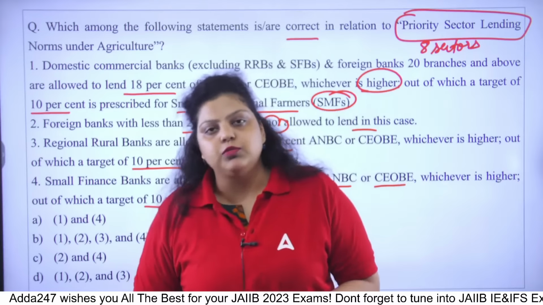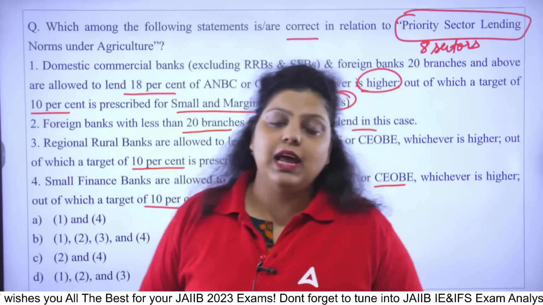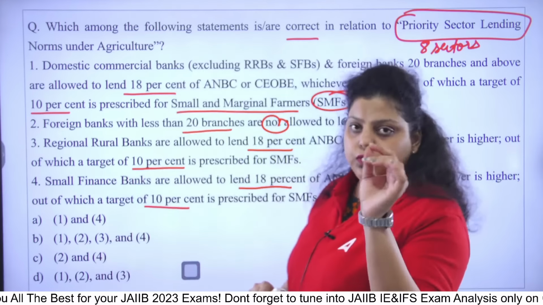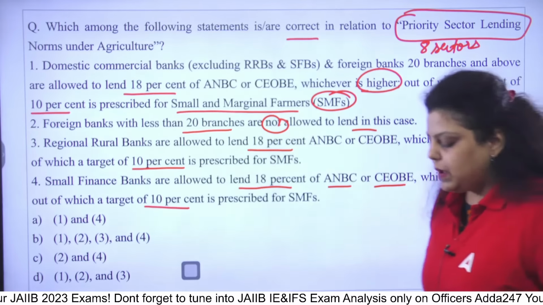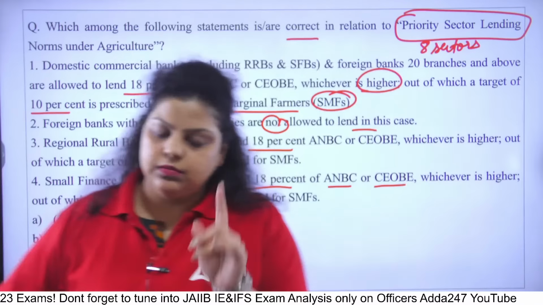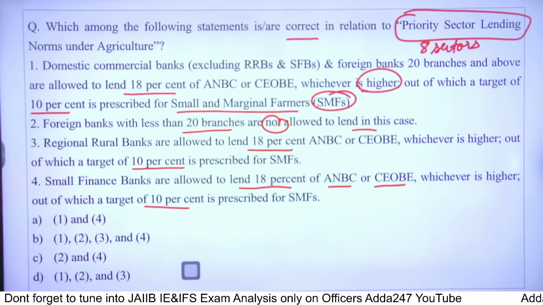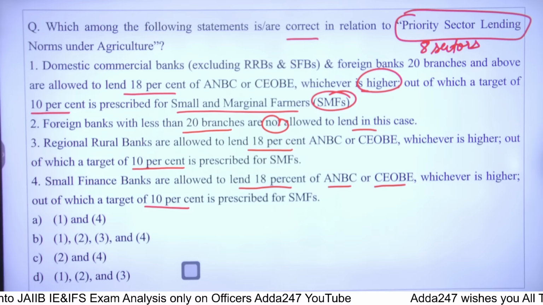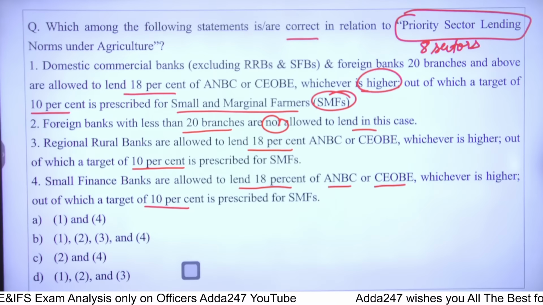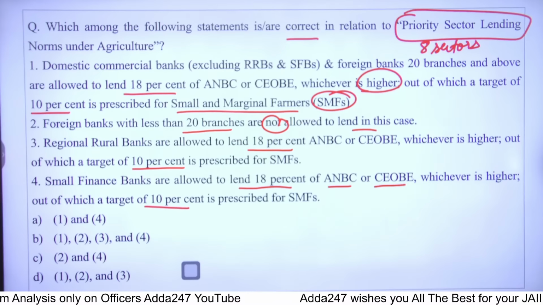Apart from that, the second option is also there, the PSL certificate. You can have the PSL certificate to fulfill your PSL target. And if I talk about the PSL certificate, it will expire at the end of the financial year. Do remember that also. And the answer you guys are saying will be your C.